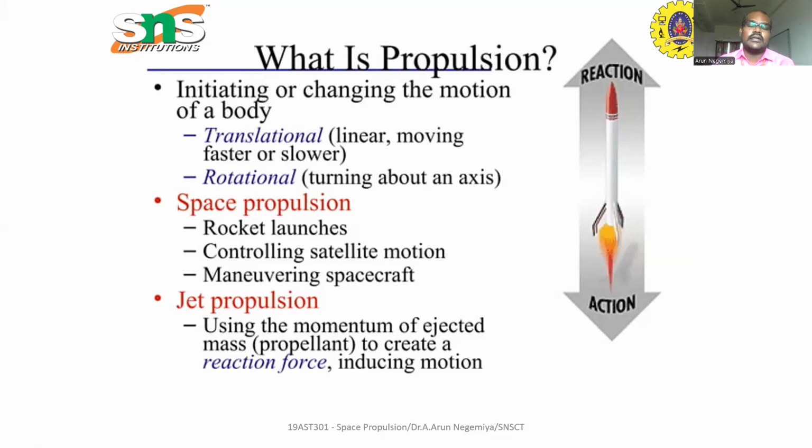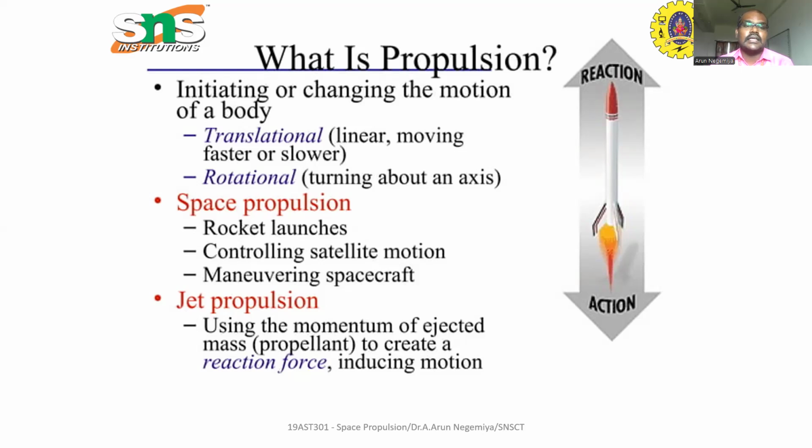Simultaneously, if you accelerate the bike, the bike will move forward. That is called a forward thrust. So propulsion runs based on Newton's third law. Newton's third law means every action has an opposite and equal reaction.